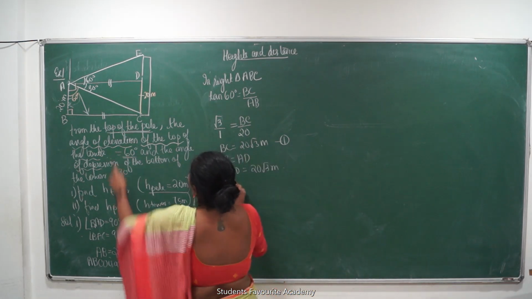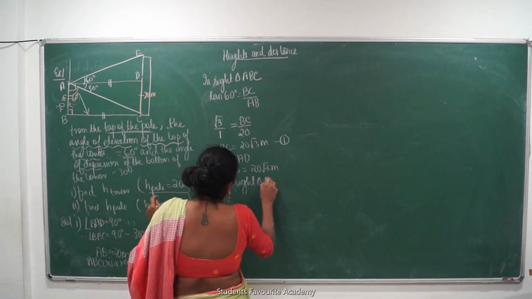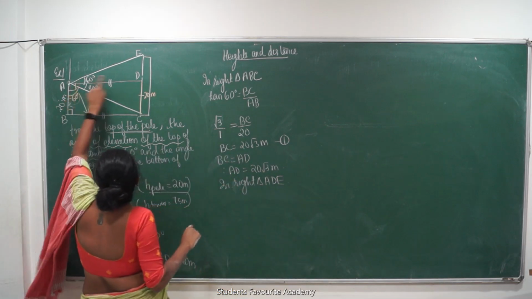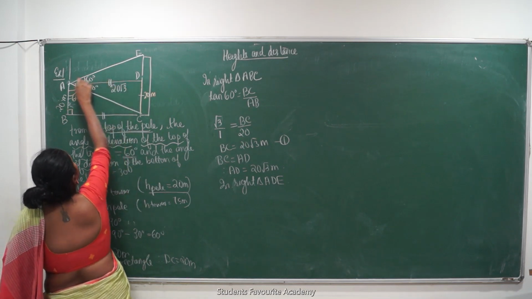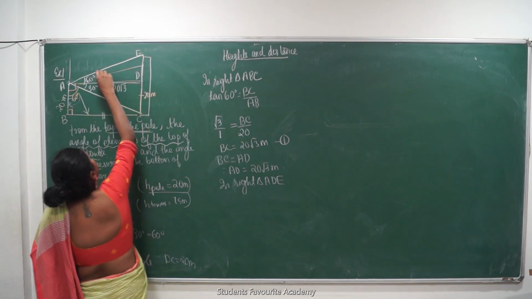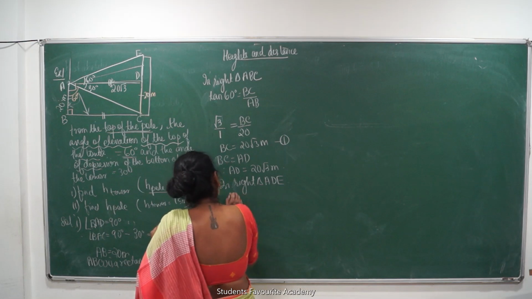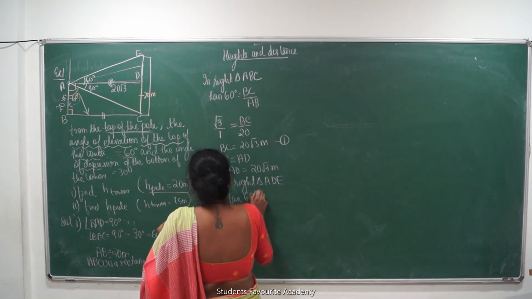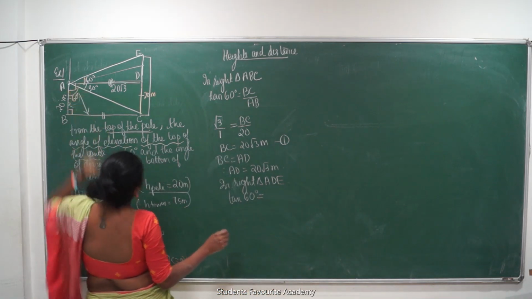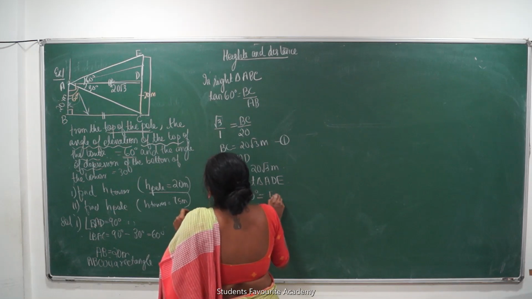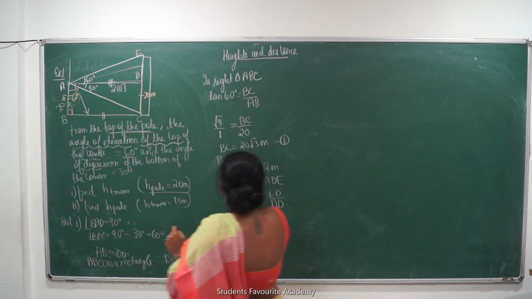Now in triangle, now I will take ADE. In right triangle ADE. What do I have? I can say again, I have this value 20√3. I have this value, I have to find this value. So can I say I have adjacent and I need opposite? So again I will have to apply tan. So can I say tan 60 degrees. Tan इसका क्या होगा 60 है ना? हाँ, tan 60 degrees is equal to ED upon AD.